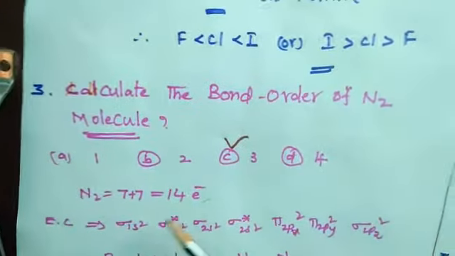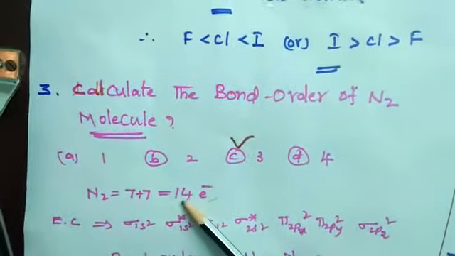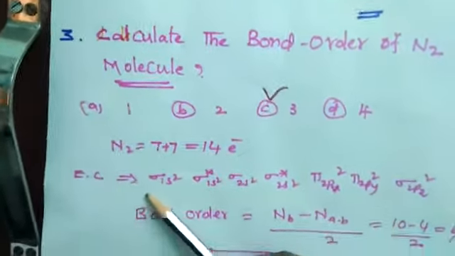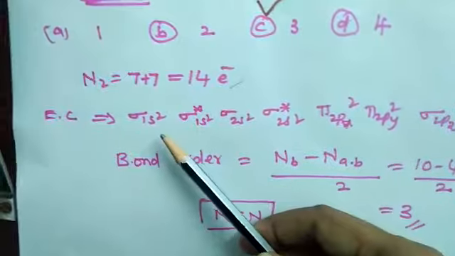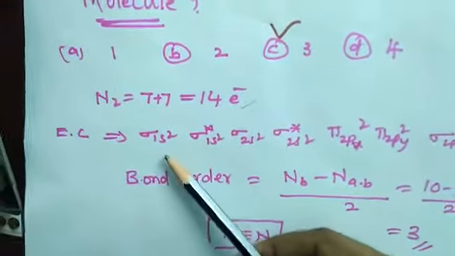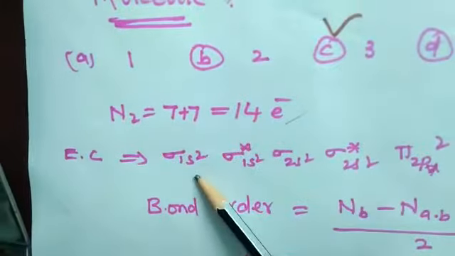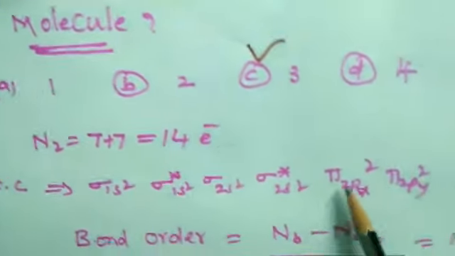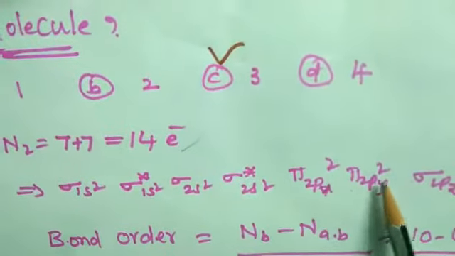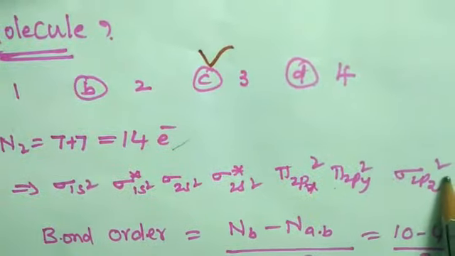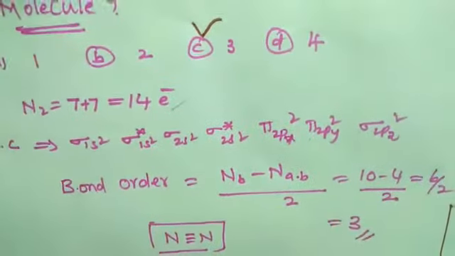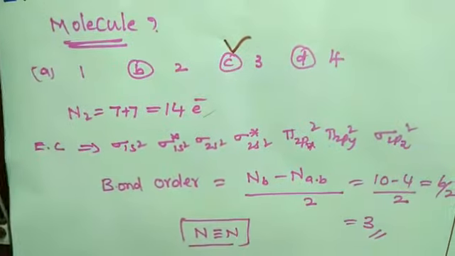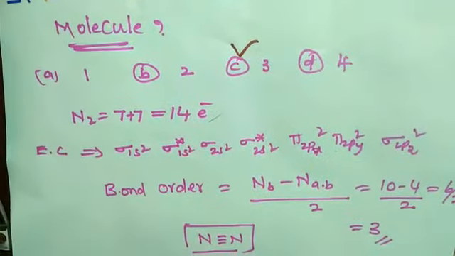The total number of electrons present in a nitrogen molecule is 14. So now you can write the electron configuration of nitrogen according to molecular orbital theory: sigma 1s2, sigma star 1s2, sigma 2s2, sigma star 2s2, pi 2px2, pi 2py2, sigma 2pz2. So this is the electronic configuration of nitrogen according to molecular orbital theory.